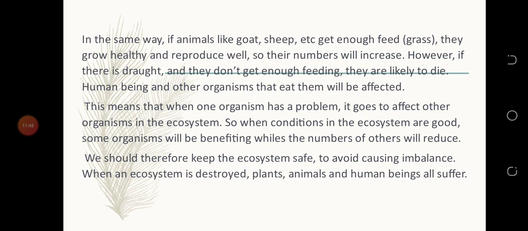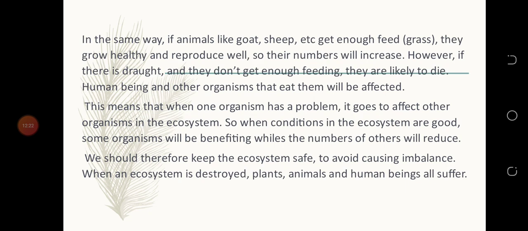However, if there's drought, and they don't get enough food, they are likely to die. I've already explained that part. Human beings and other organisms that eat them will be affected. So if all these goats are not getting enough grass to feed on, they will grow lean and die. They can't reproduce well. So it will affect human beings and other organisms.